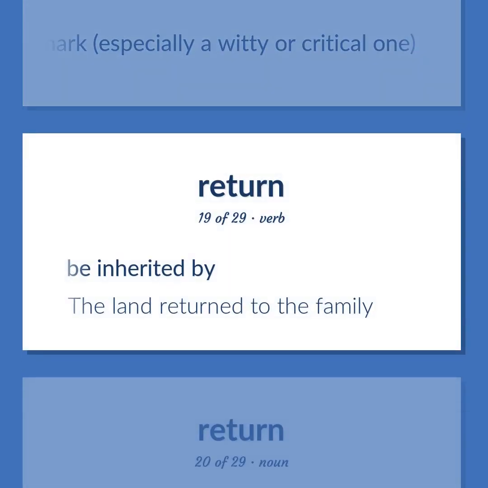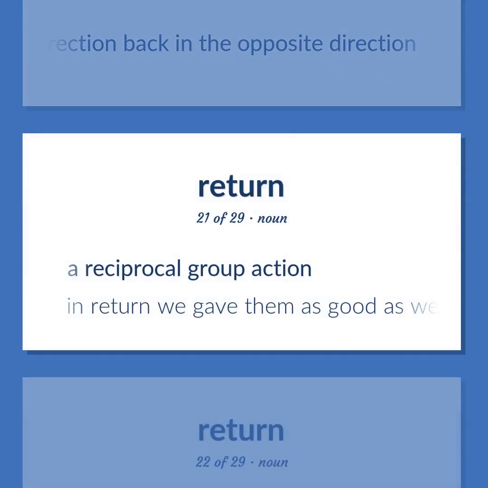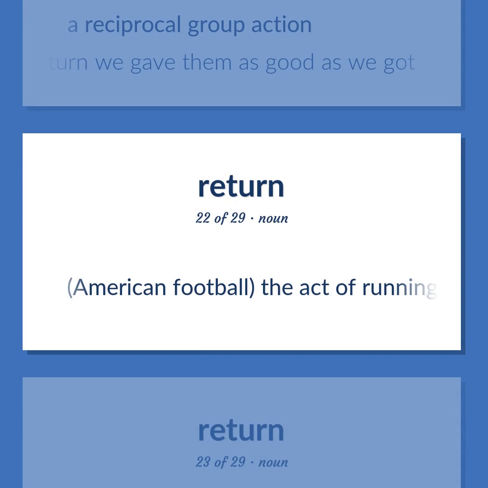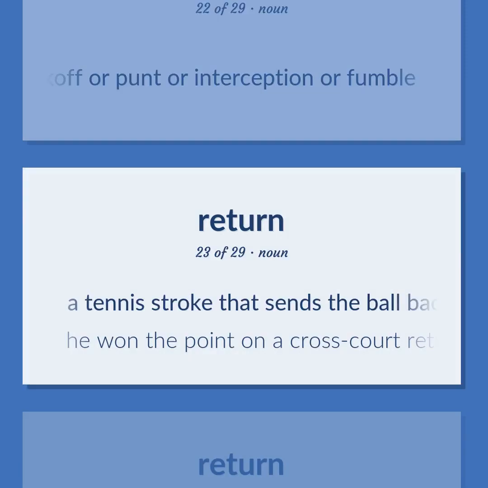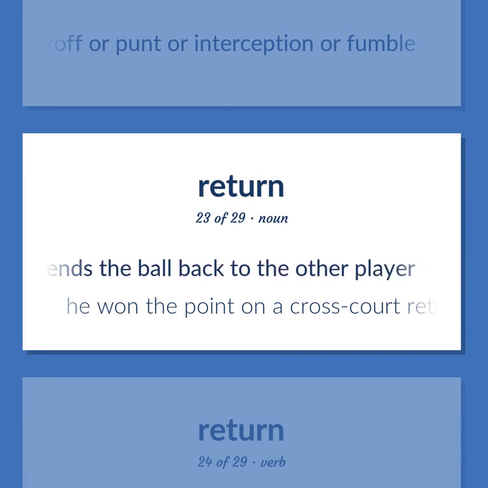Be inherited by. The land returned to the family. The occurrence of a change in direction back in the opposite direction. A reciprocal group action. In return, we gave them as good as we got. American football. The act of running back the ball after a kickoff or punt or interception or fumble. A tennis stroke that sends the ball back to the other player. He won the point on a cross-court return.